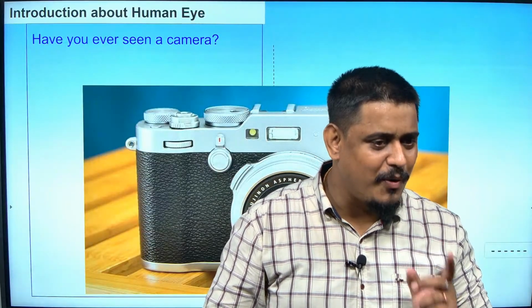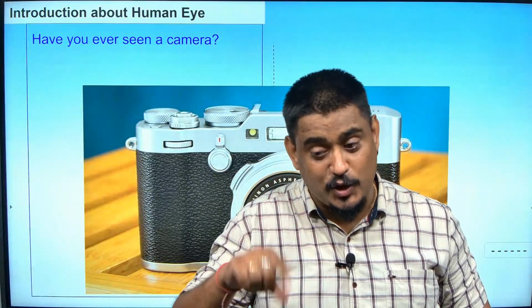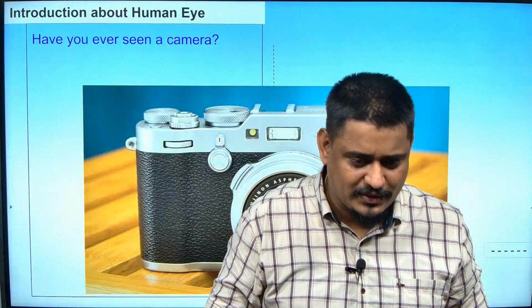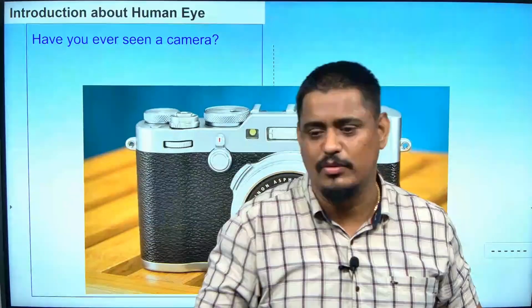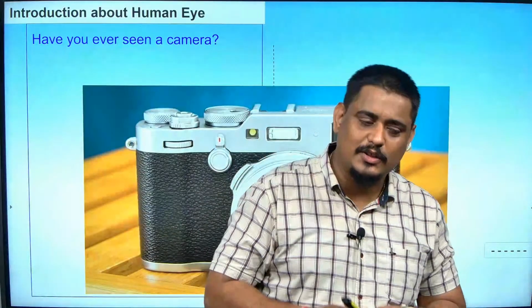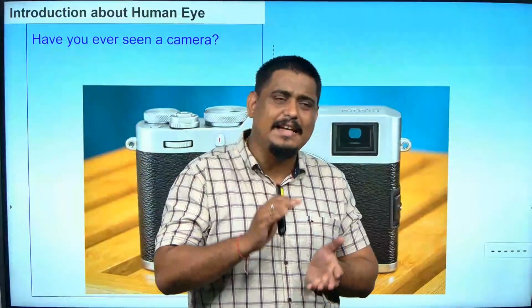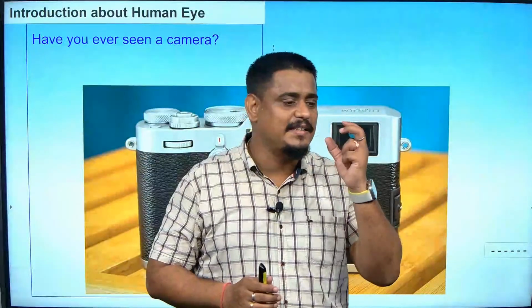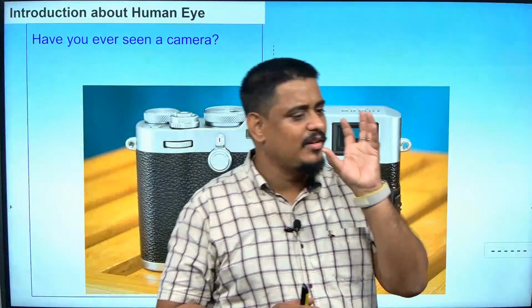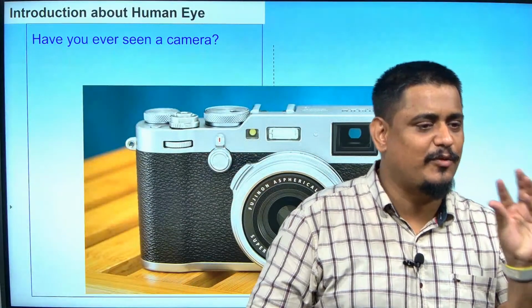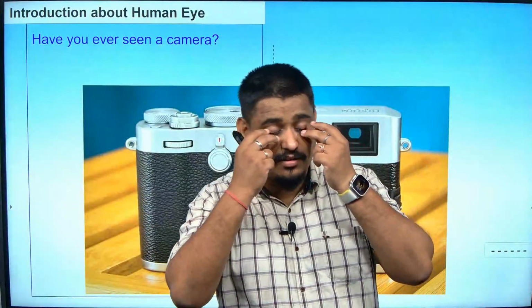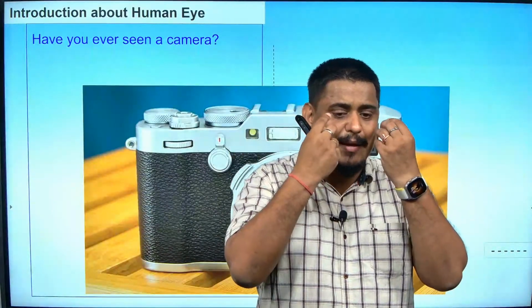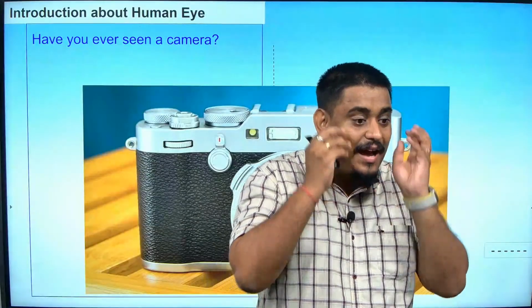From the day you are born to the day you die, all your organs will grow, right? They become bigger in size. The eye is the only organ which will not grow. A small child, till he dies, the eye size remains the same. So we are all born with a particular size of eye and we will die with the same size of eye. Maybe our external part may expand a bit, but the eye size will not grow.